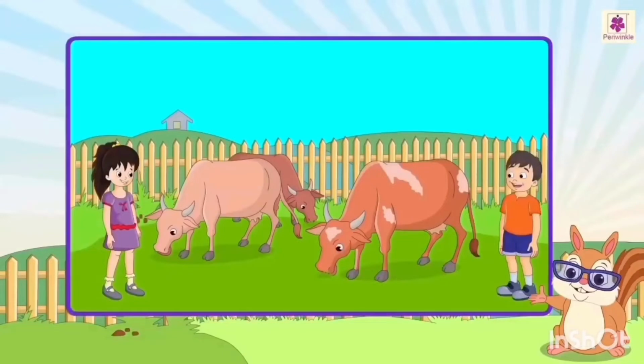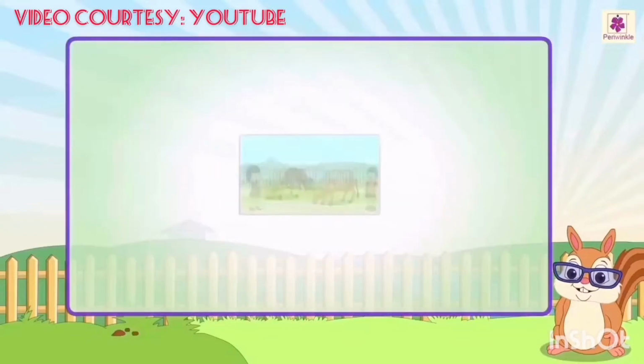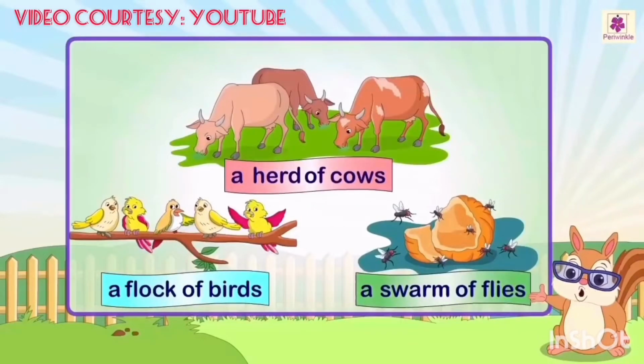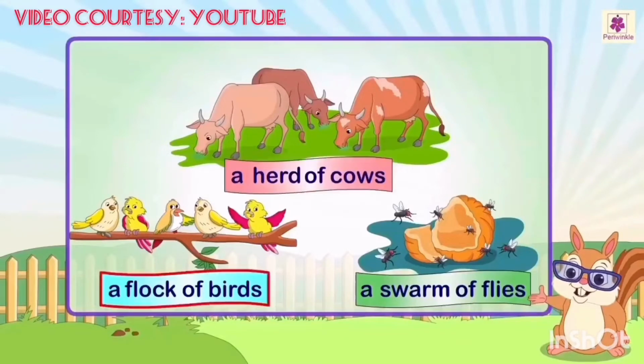Take a look. Ricky and Nikki are at an animal farm. Look at the interesting banners they have come across at the farm. A herd of cows. A flock of birds. A swarm of flies.